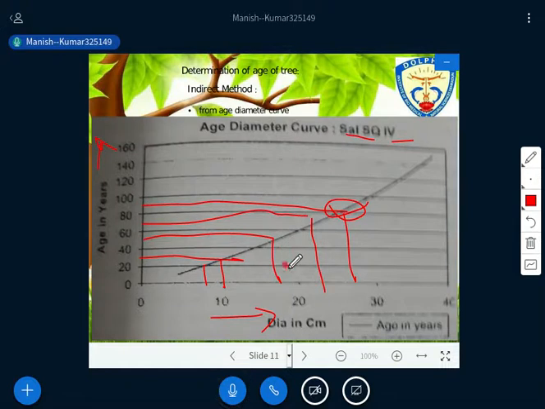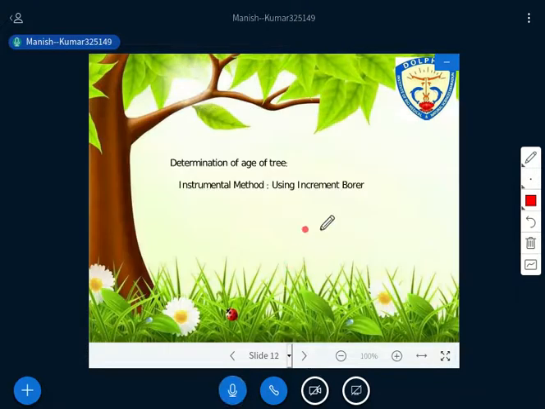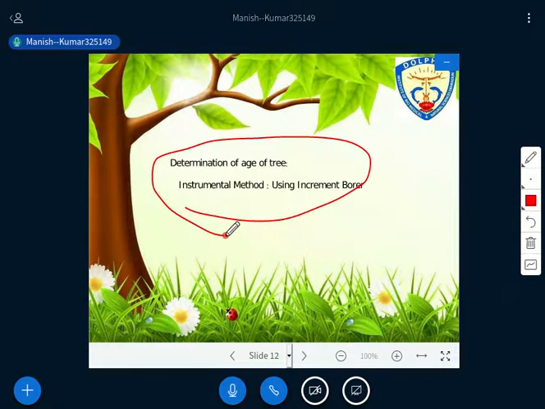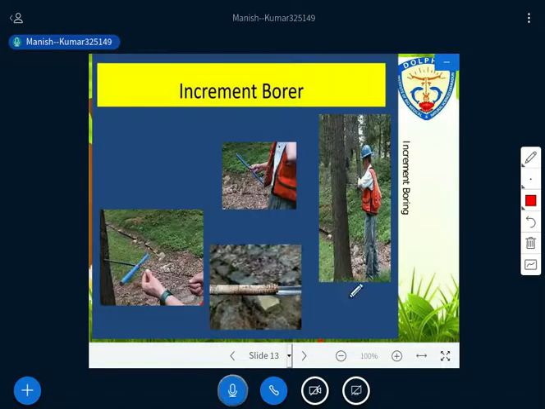So these are all the non-instrumental or indirect methods that one should know to estimate the age of the tree. Now come to the age of tree using the instrument method. There is one instrument that is very commonly used for this. It is called the increment borer, or Pressler's increment borer. You can see that this is the instrument.